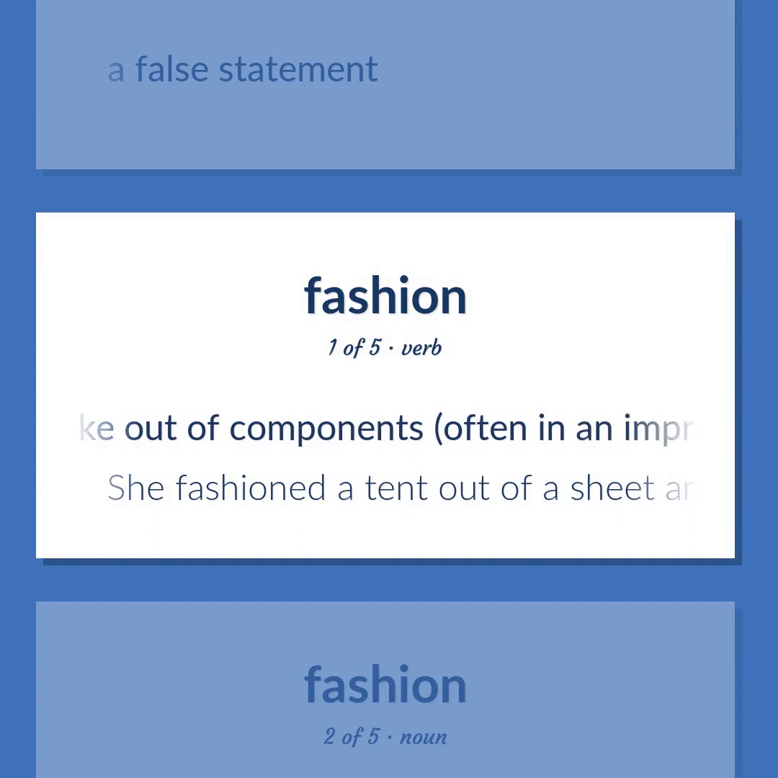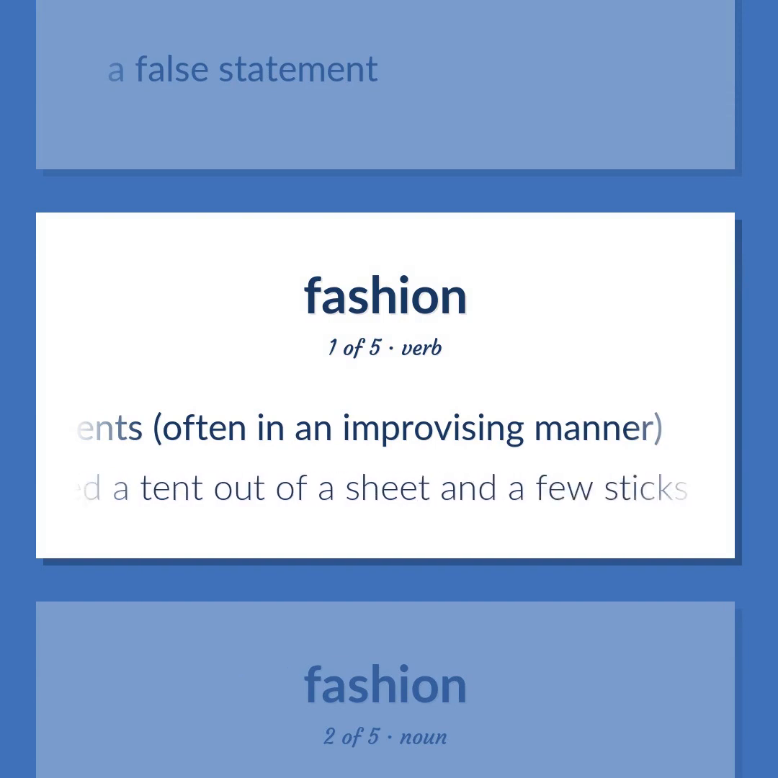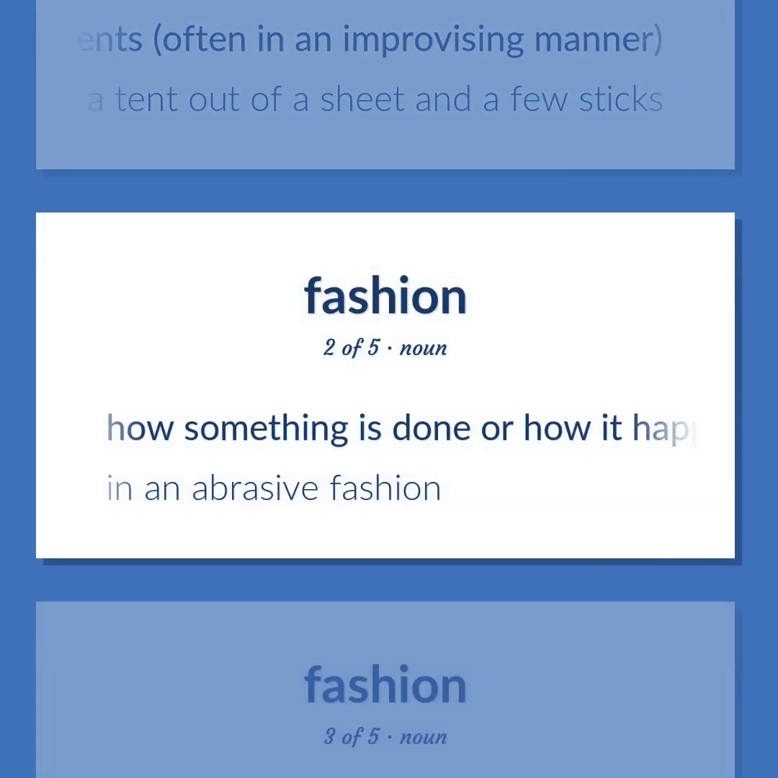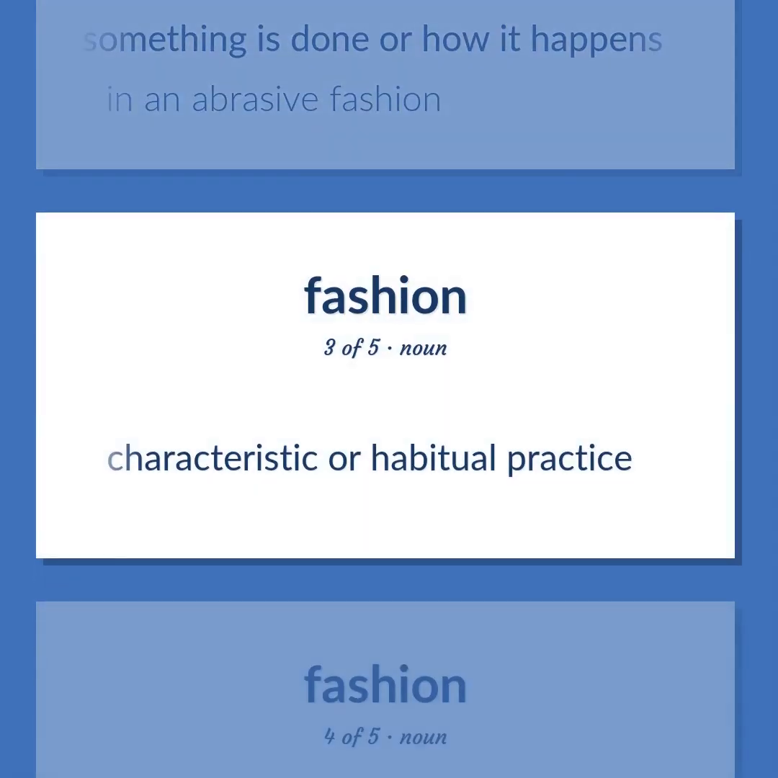Make out of components, often in an improvising manner. She fashioned a tent out of a sheet and a few sticks. How something is done or how it happens. In an abrasive fashion. Characteristic or habitual practice.